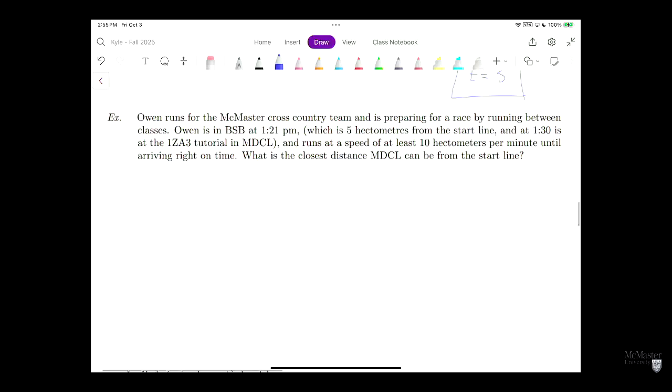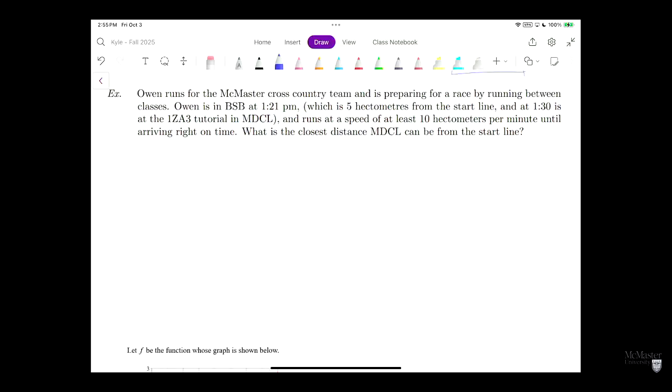That is super exciting. So Owen runs for the team, and right now he was preparing for a race on the way here. You were in BSC beforehand at 1:21, which is 5 hectometers from the start line. And at 1:30 you're in the tutorial at MDCL, running at a speed of at least 10 hectometers per minute until arriving right outside. So, what is the closest distance that MDCL can be from the start?